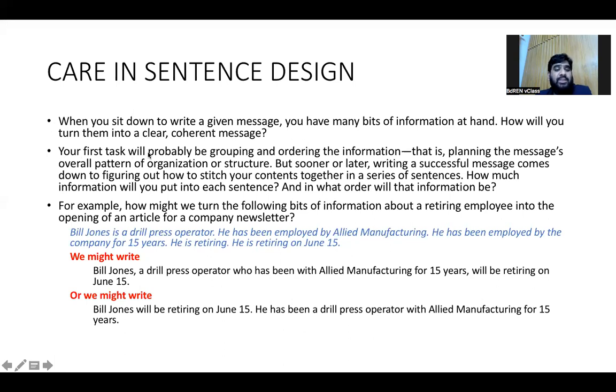Your first task will probably be grouping and ordering the information. Which one will you write first? Will you write first that you were sick, or will you write that I was absent because of some other issues? You need to organize which one is more important. You will give the important sentence first and the less important ones after.